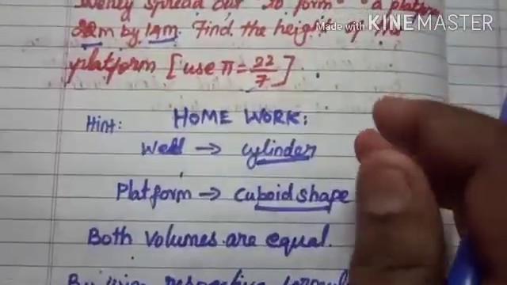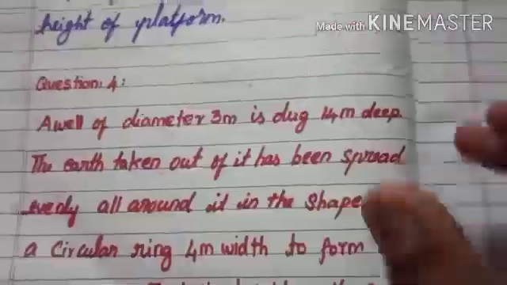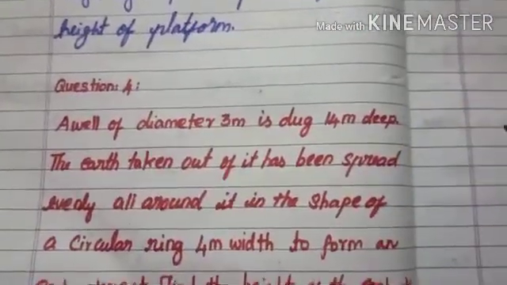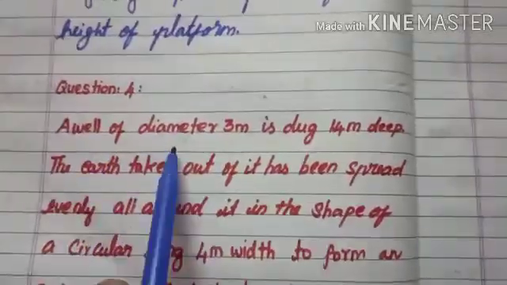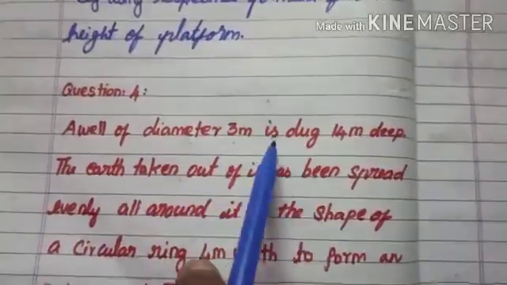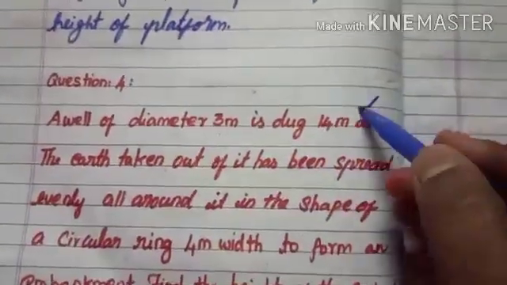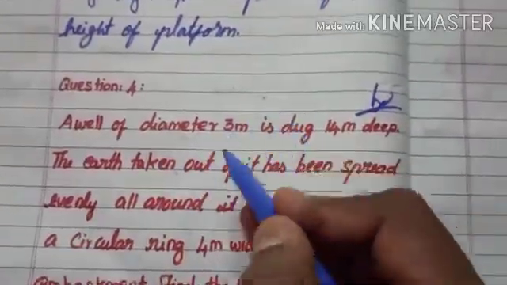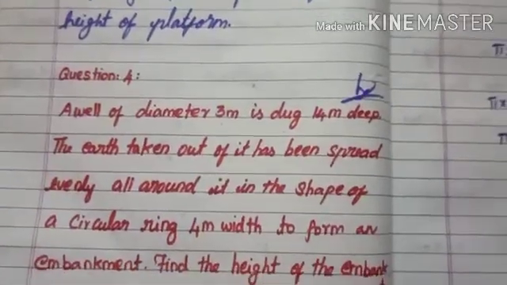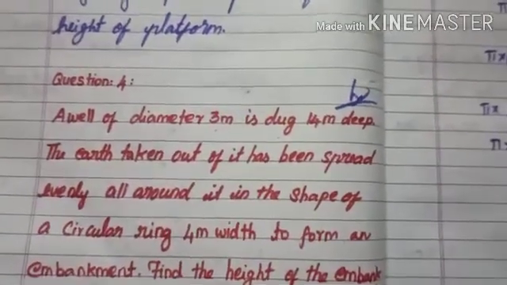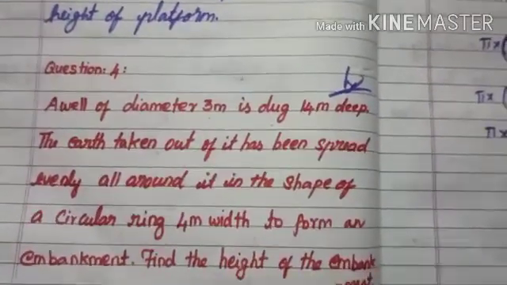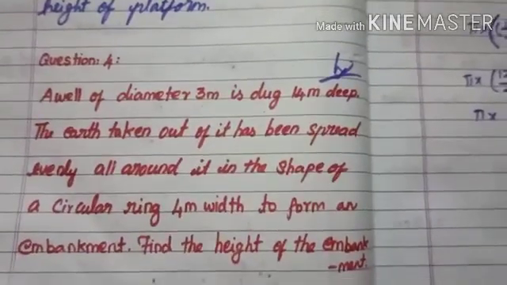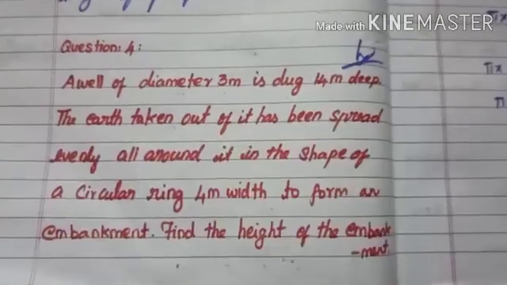Next we move on to question number 4. Question number 4 is a little bit harder compared to question number 3. A well of diameter 3 meter is dug 14 meter deep. Deep is nothing but height, and diameter you need to change to radius, it becomes 3 by 2. The earth taken out has been spread evenly all around in the shape of a circular ring 4 meter wide to form an embankment. Find the height of the embankment.